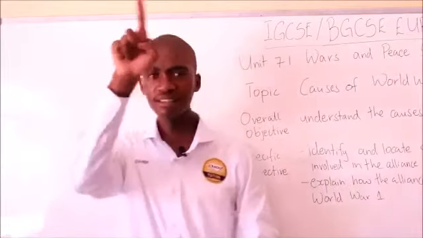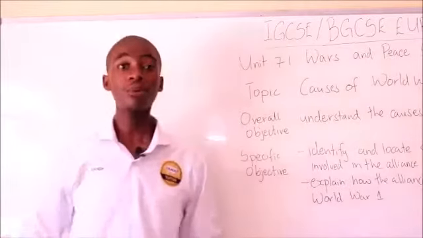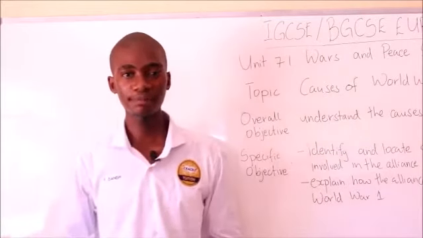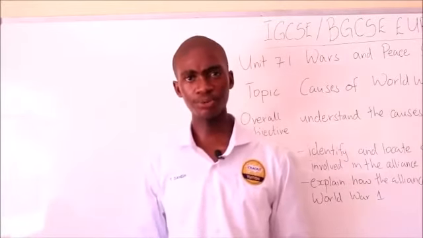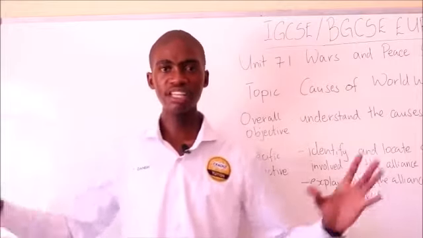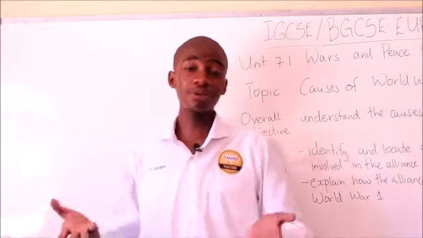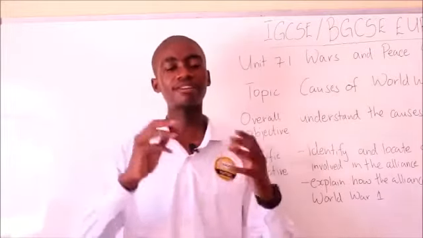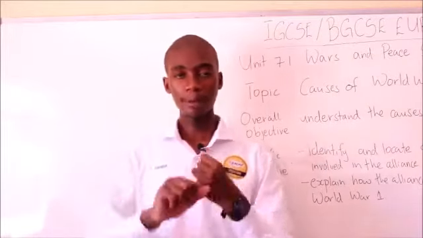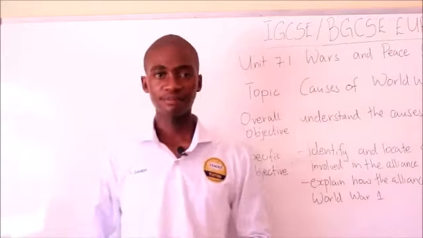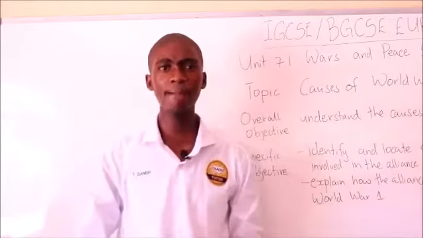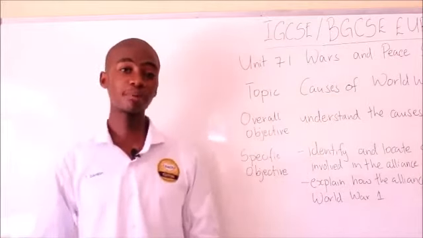And because we see the small triangle here, it was inevitable that we would see the formation of what we call the Triple Entente in 1907, where these countries came together, but it was for mutual benefit. It wasn't much of a military alliance, they say. So we had the Triple Entente, which is between Britain, France, and Russia. And we see now this development of a big armed camp, which is now against the Triple Alliance.